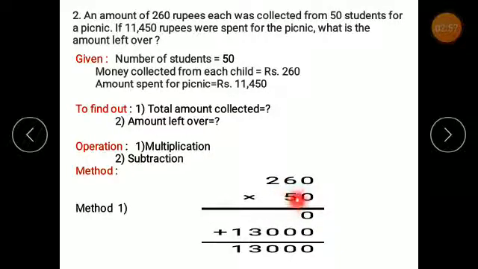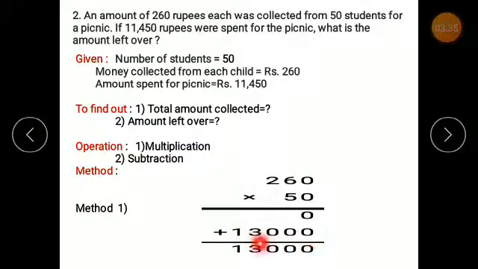Okay, so start multiplying this 5 with the 260. So let us start with the first digit in the units place. 5 zeros are 0. Now you already know that when we multiply the digits in the tens place or hundreds place, whatever digit it is, we start writing its answer from that place only, and before that we write 0. So I will start writing its answer from tens place, and before that I will put 0. So 5 zeros are 0, 5 sixes are 30, 30, write 0, 3 will be carry, put carry on the finger. 5 twos are 10 and 3, 10 plus 3 is 13.